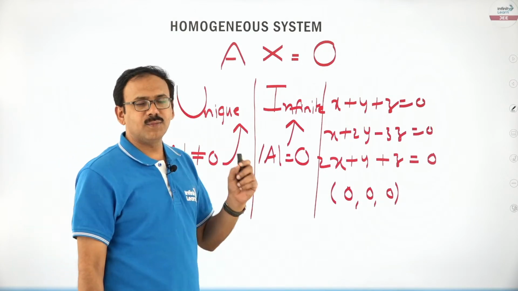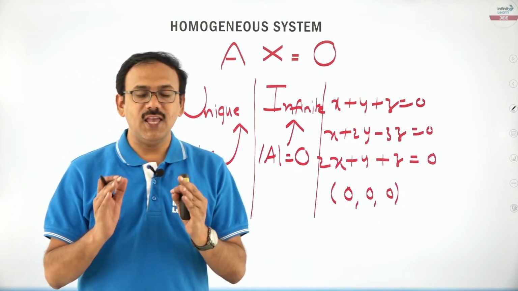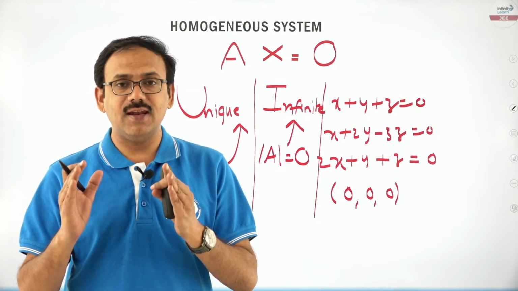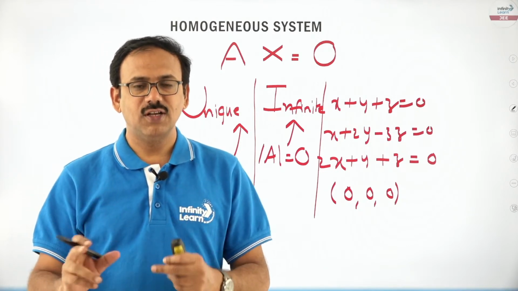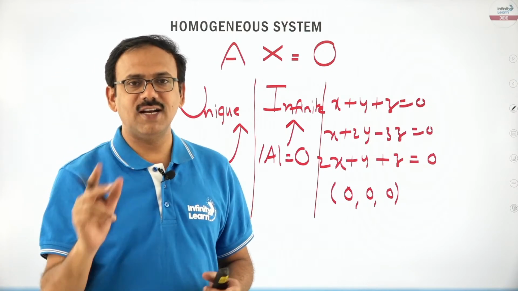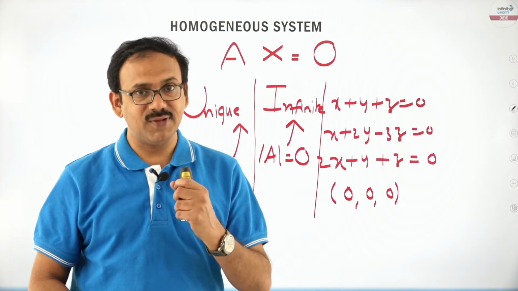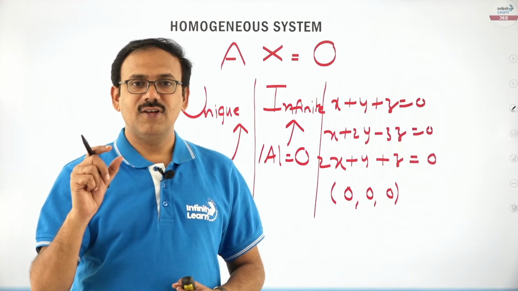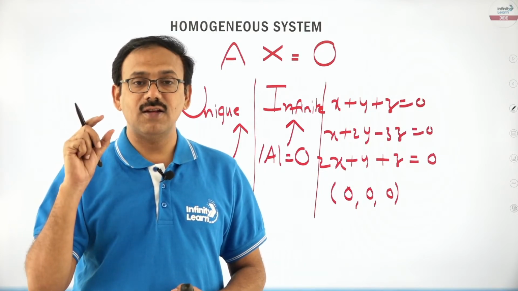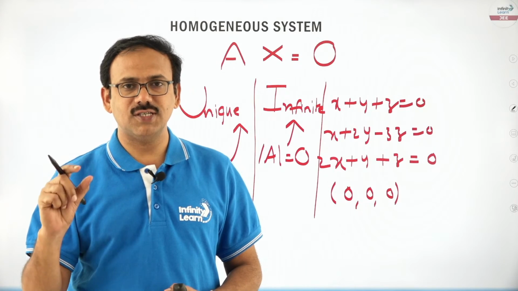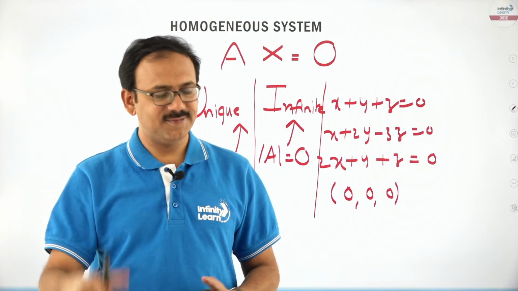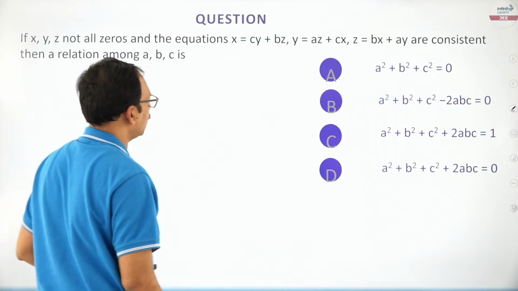So here the most important phrase, friends: if a homogeneous system of equations has a non-trivial solution, if you see that phrase in the question, immediately come to the conclusion that det A is equal to 0. Let me repeat, if a homogeneous system of equations has non-trivial solutions, implies det A is equal to 0. Clear? Right.